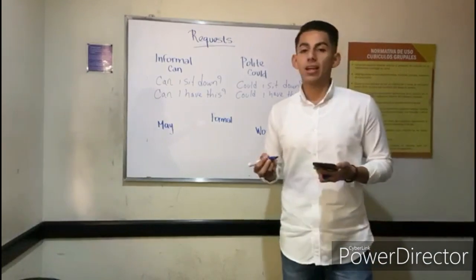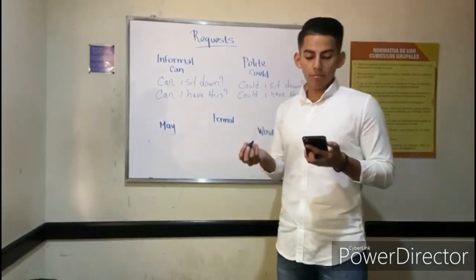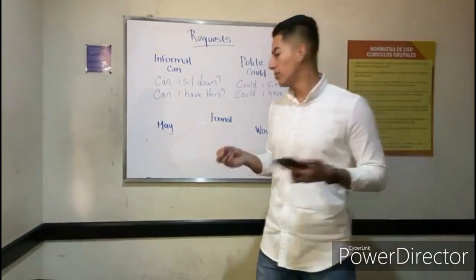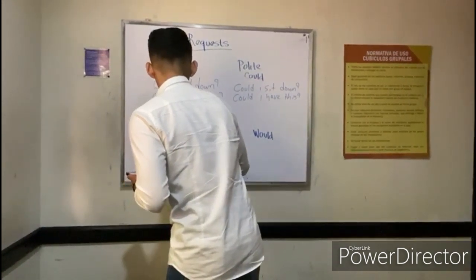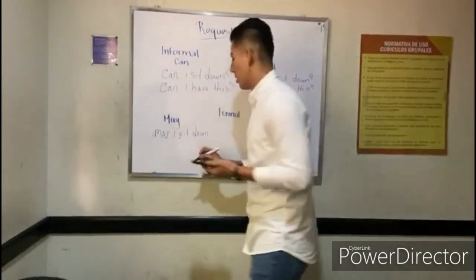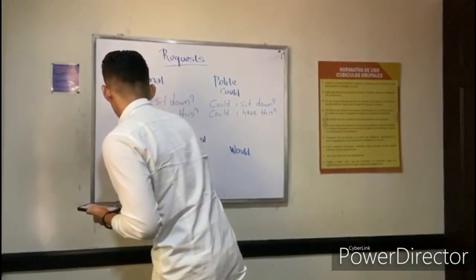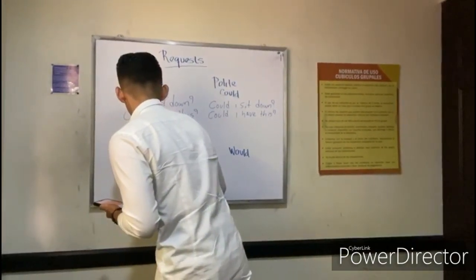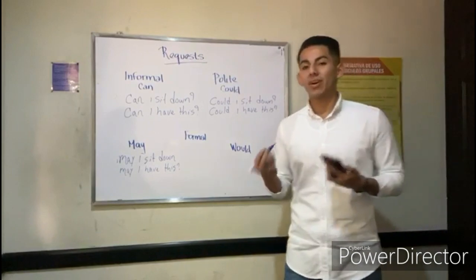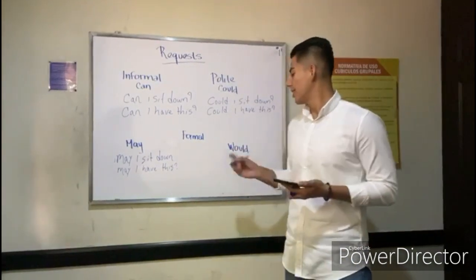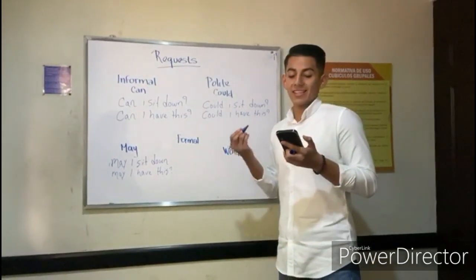In formal form, we can use two modal verbs, may or will. One example for may is, may I sit down? Another example is, may I have this? The other modal verb used for formal form is would. One example is, would you mind if I sit down?